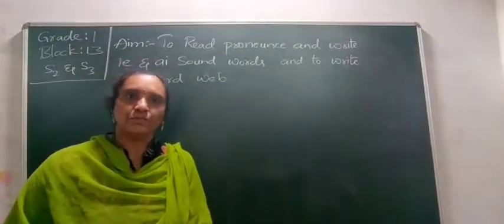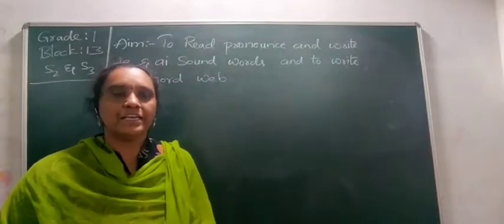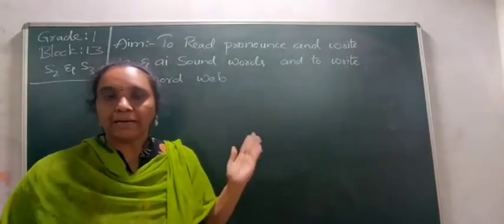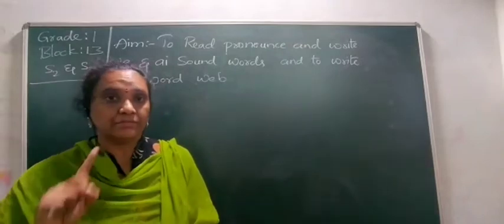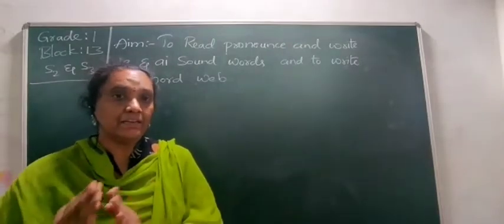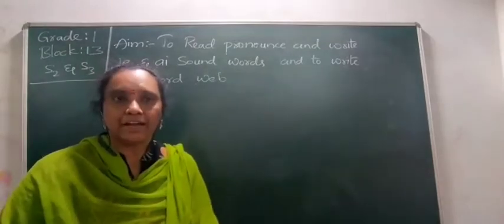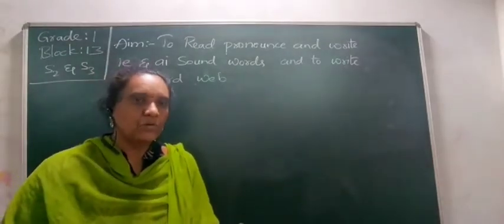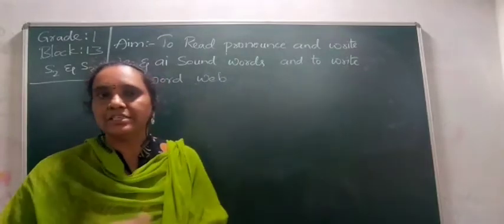Hello kids, so previously we had gone through the poem Watch Me Grow, where we had seen the butterfly coming from an egg, then caterpillar, then sleeping in the pupa. After that it is becoming a butterfly. So here what happened now? The change from egg to butterfly is described in a poem.